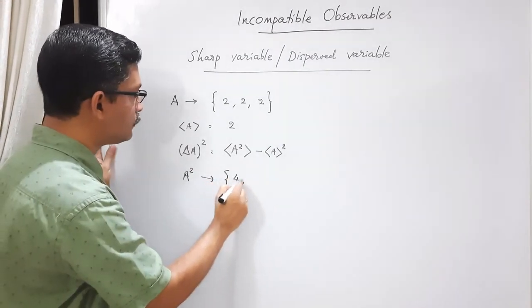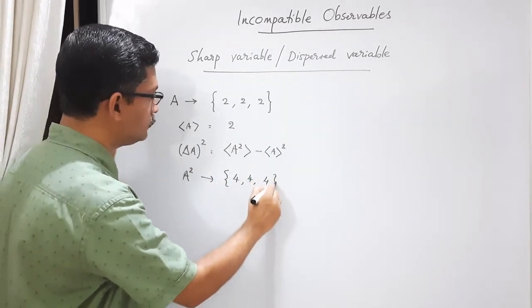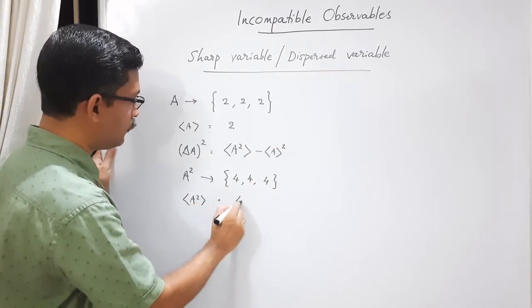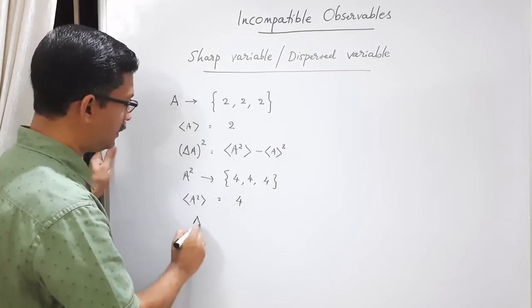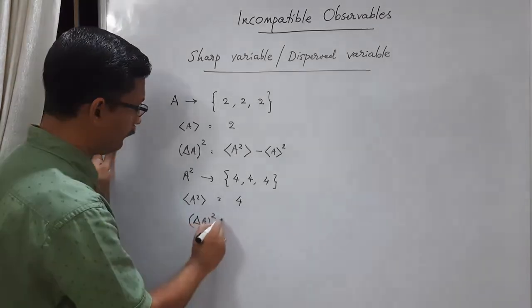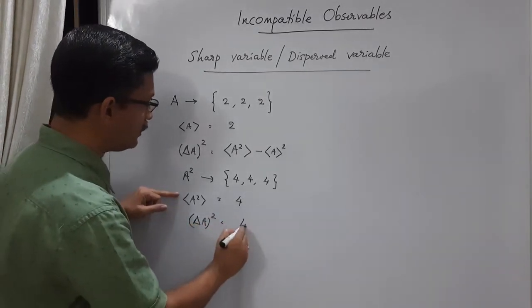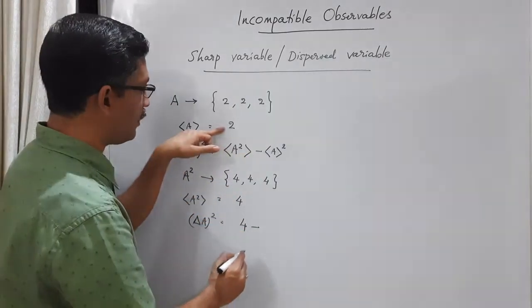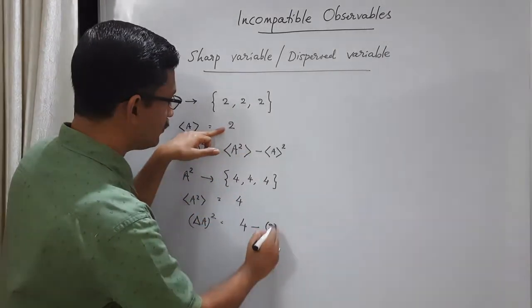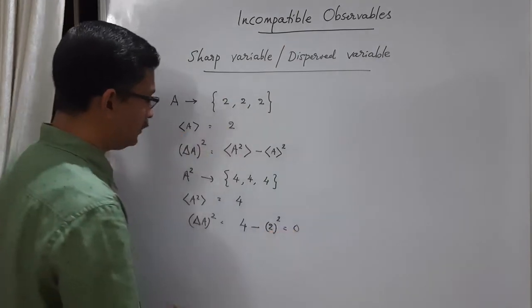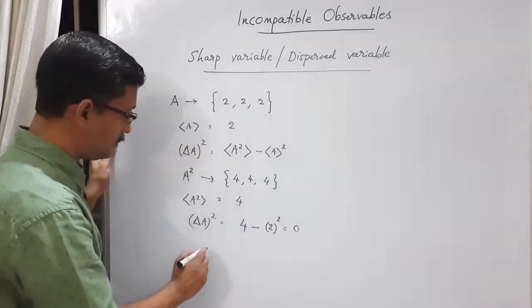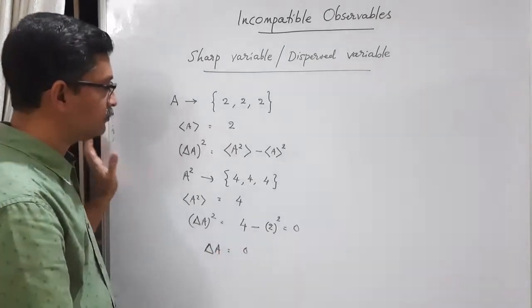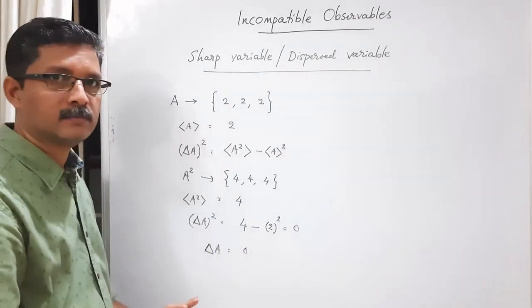A square values are 4, 4, 4. So what is A square average? Again 4. Then what is delta A square? A square average, that is 4, minus A average square. A average square is 2 square, which is 4, so the difference is 0. So delta A mean square deviation is 0. That means root mean square deviation or uncertainty is 0. There is no spread.